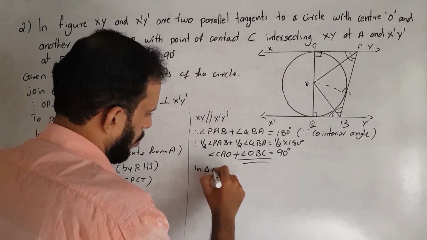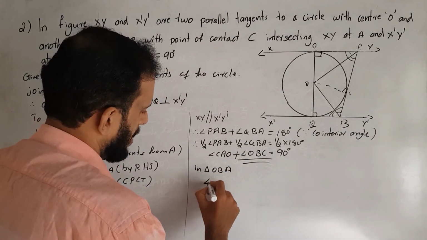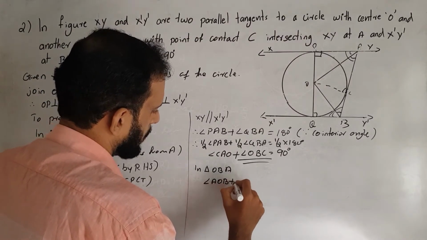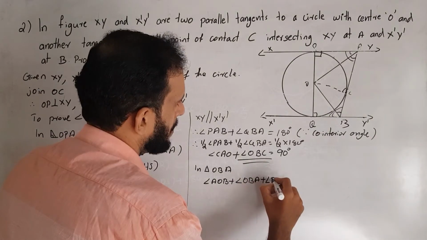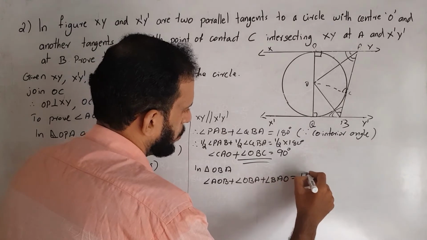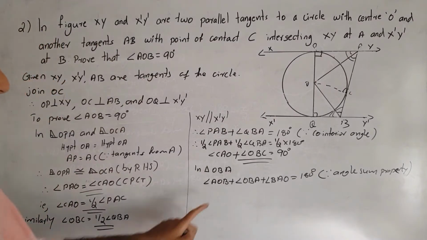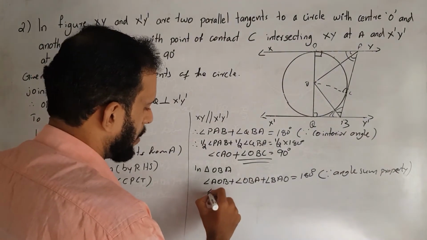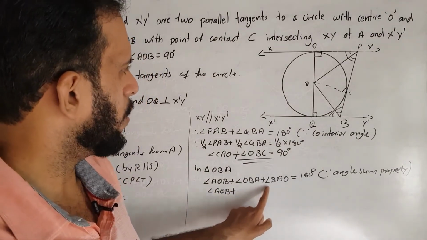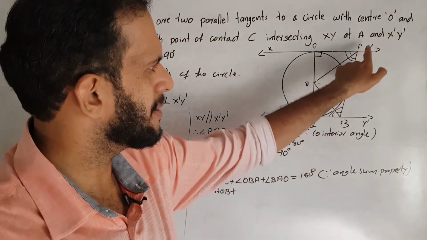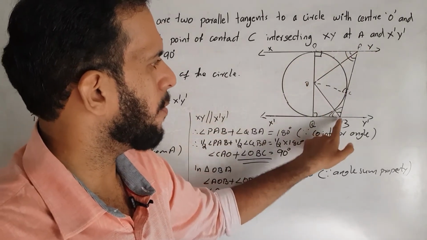In triangle OBA, angle AOB plus angle OBA plus angle BAO is equal to 180 degrees. What is the reason? Since angle sum property. What is angle AOB? We don't know the value of angle AOB. So angle AOB plus the sum of angle OBA. OBA means this angle, which is the same as OBC, correct? OBA is same as OBC.